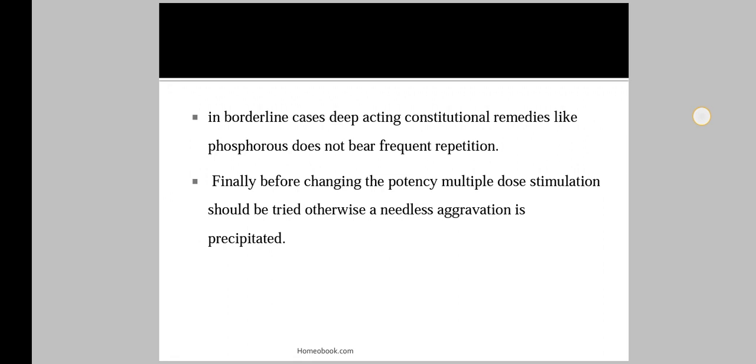Then finally, before changing the potency, multiple dose stimulation should be tried, otherwise a needless aggravation is precipitated.